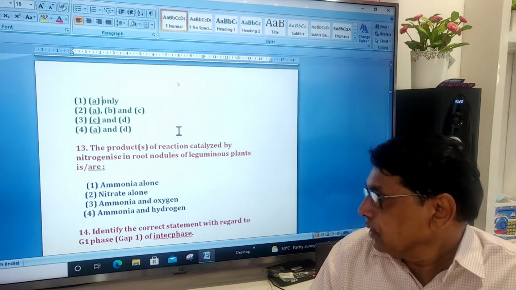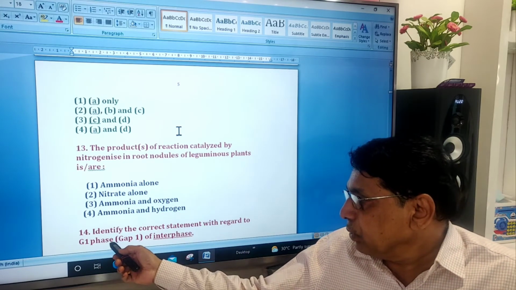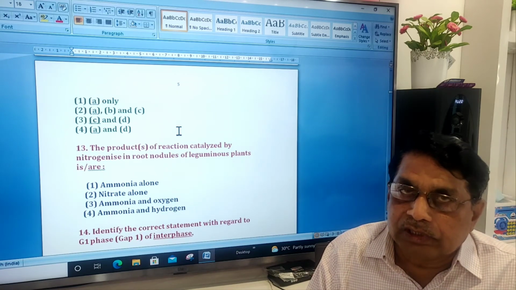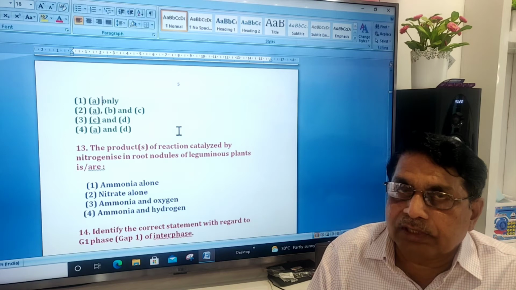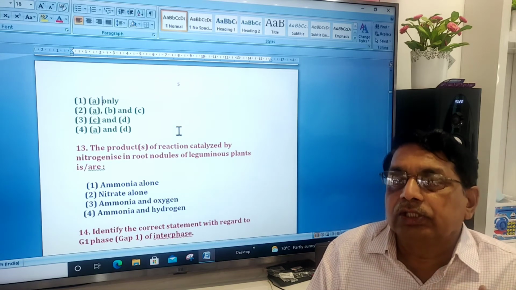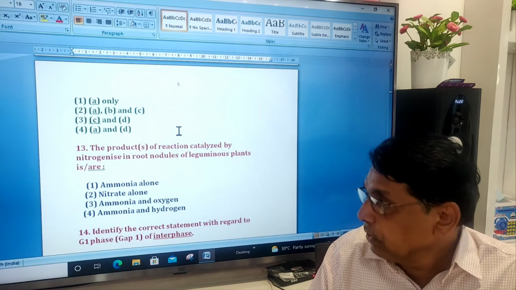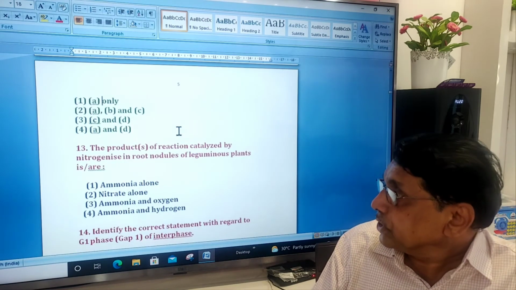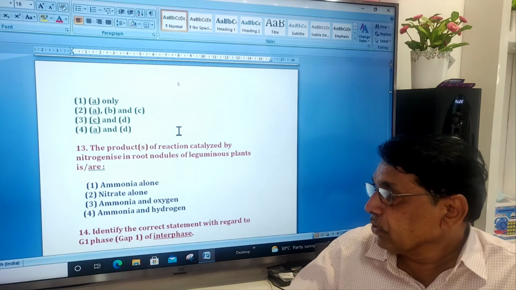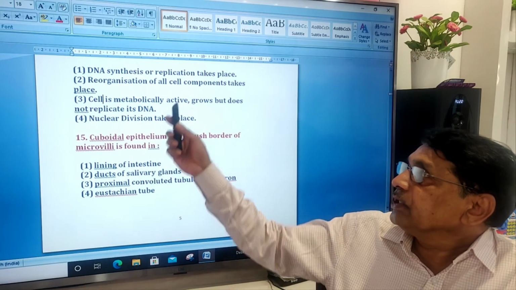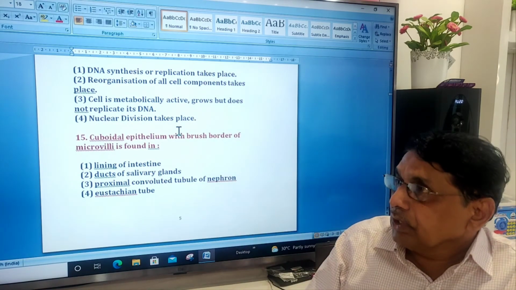Identify the correct statement with regard to G1 phase of interphase. It is a question in cell cycle. Interphase consists of how many phases? G1, S, G2, and M. DNA synthesis. So what is he asking for? G1, growth phase or gap 1. DNA synthesis, replication, takes place in S phase.